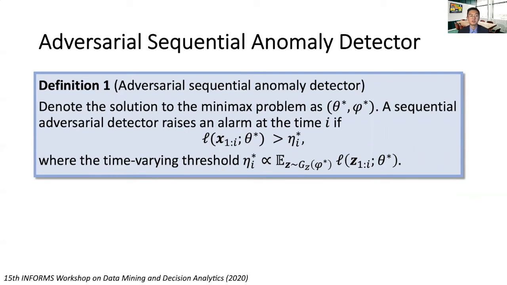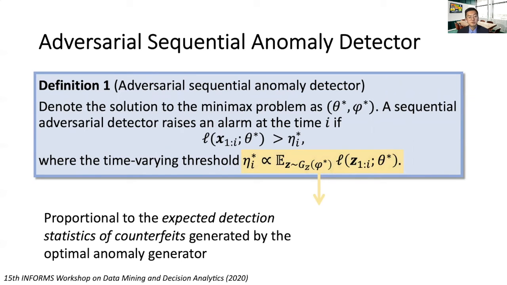Now we define the following adversarial anomaly detector. Since, as we mentioned, the value of the detection function L for sequence x_1 to i may vary over time step i, we need to adjust the threshold accordingly for making decisions as a function of i. Now, if we denote the pair of solutions to the minimax problem we showed in the last slide as theta star and phi star, which refer to the optimal detector and optimal generator respectively, if the detection statistic given the optimal detector theta star is larger than an optimal time-variant threshold eta_i star, then the sequential adversarial detector raises an alarm at time step i.